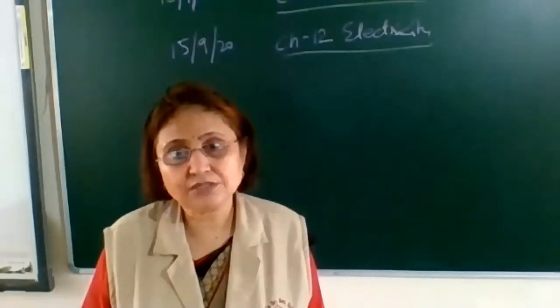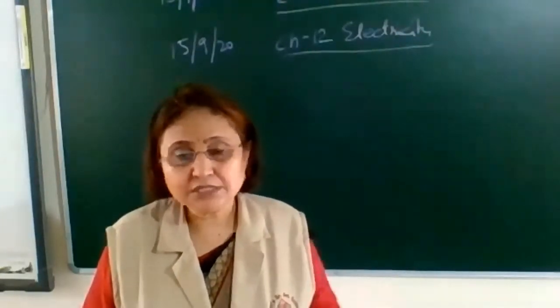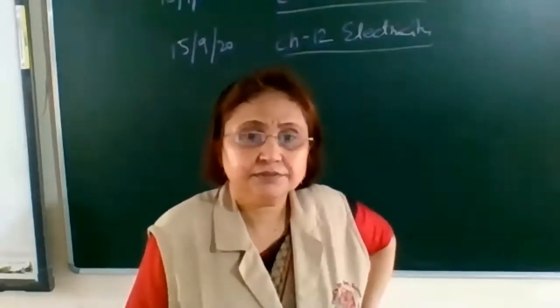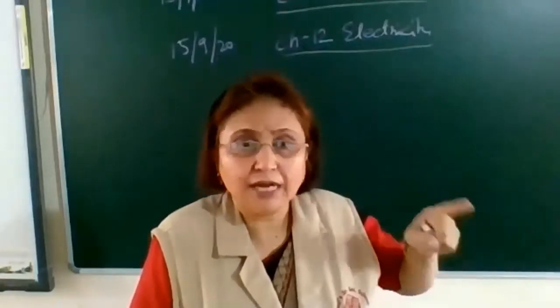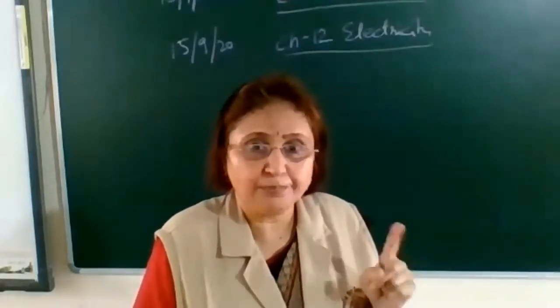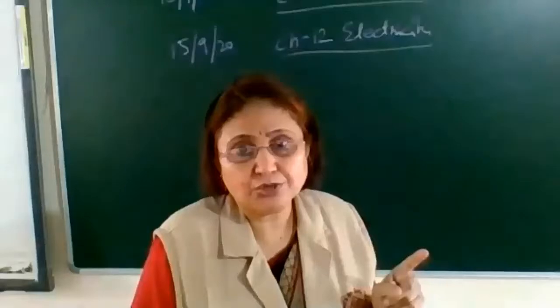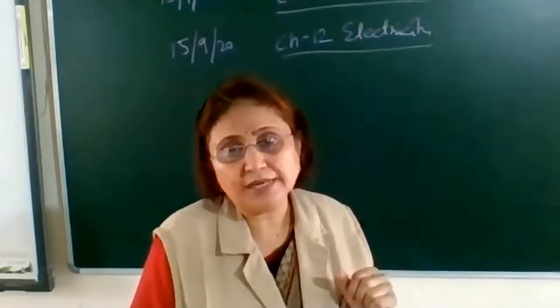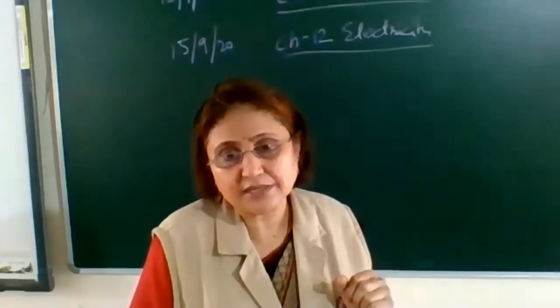You can write the answer also. Continuously it is flowing, and it should be a closed path. No breaking at any point should be there. So a continuous and closed path of electric current is called an electric circuit.